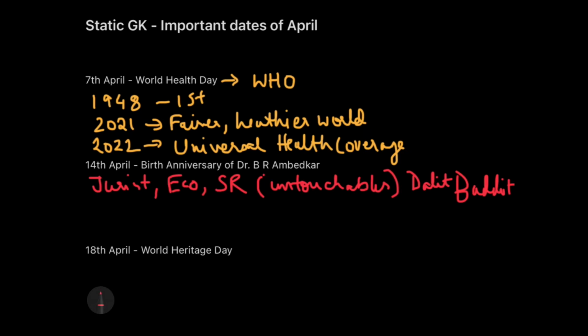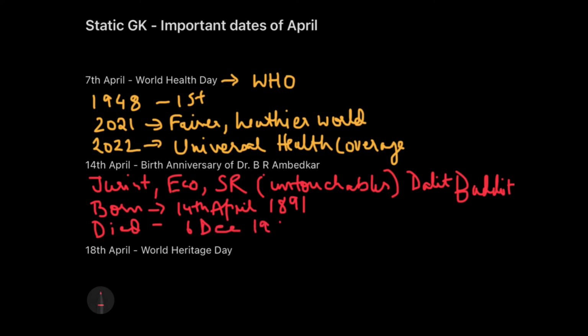Now, the two details which you need to know about Dr. B.R. Ambedkar is, just because 14th of April is the birth anniversary of Dr. B.R. Ambedkar, तो हमें ये पता ही है that he was actually born on 14th of April. The year, can you remember? If you can, then it would be really great. It would be 1891. And the death anniversary is celebrated on 6th of December, and it was in 1956.